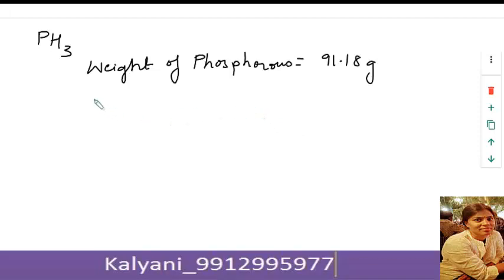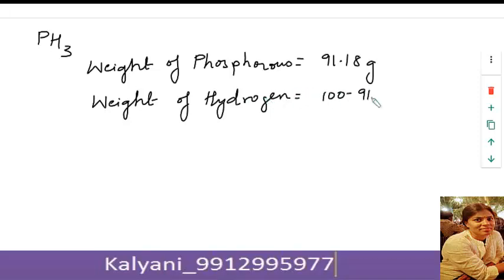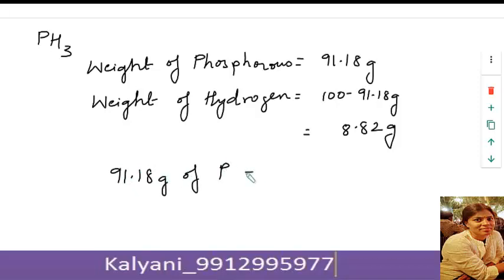Therefore, weight of hydrogen would be 100 minus 91.18 gram, which is equal to 8.82 grams. Therefore, 91.18 grams of phosphorus requires 8.82 grams of hydrogen for the formation of phosphine.